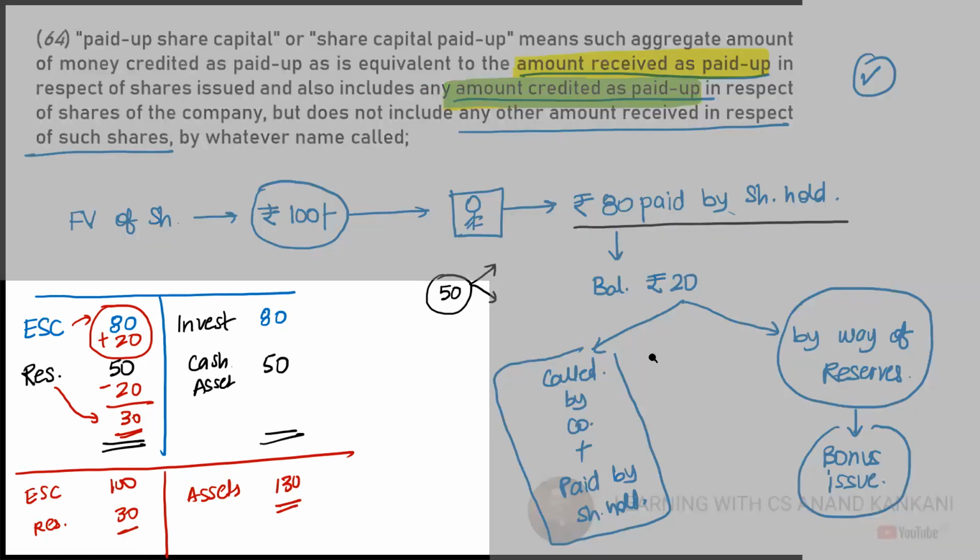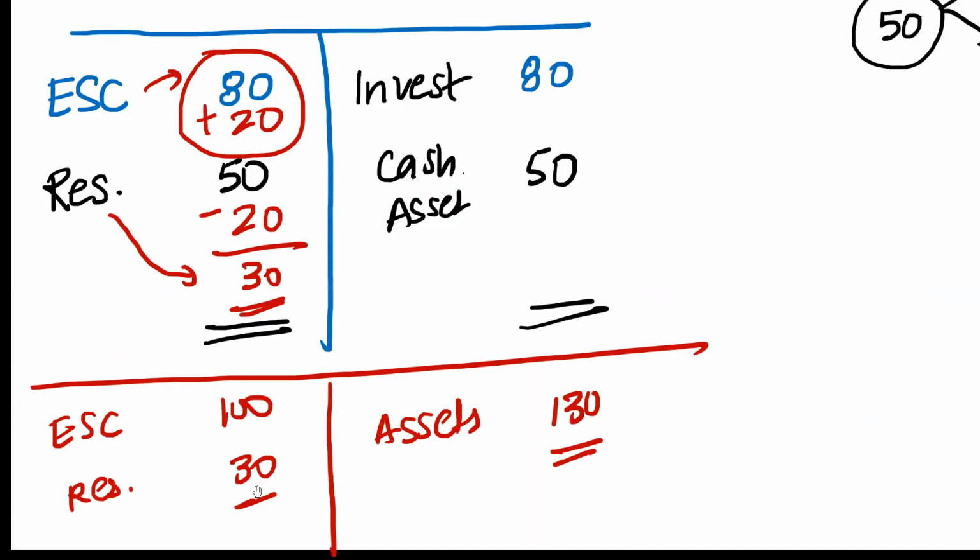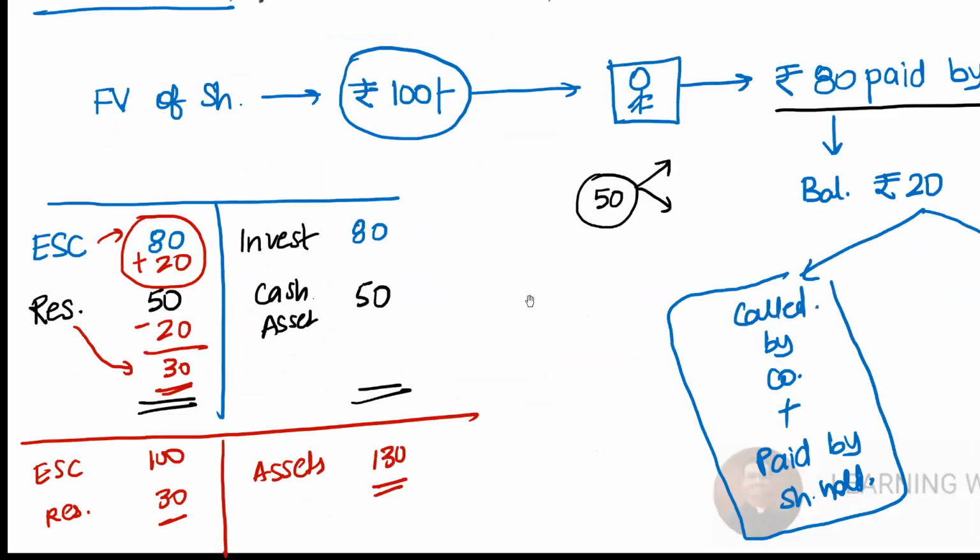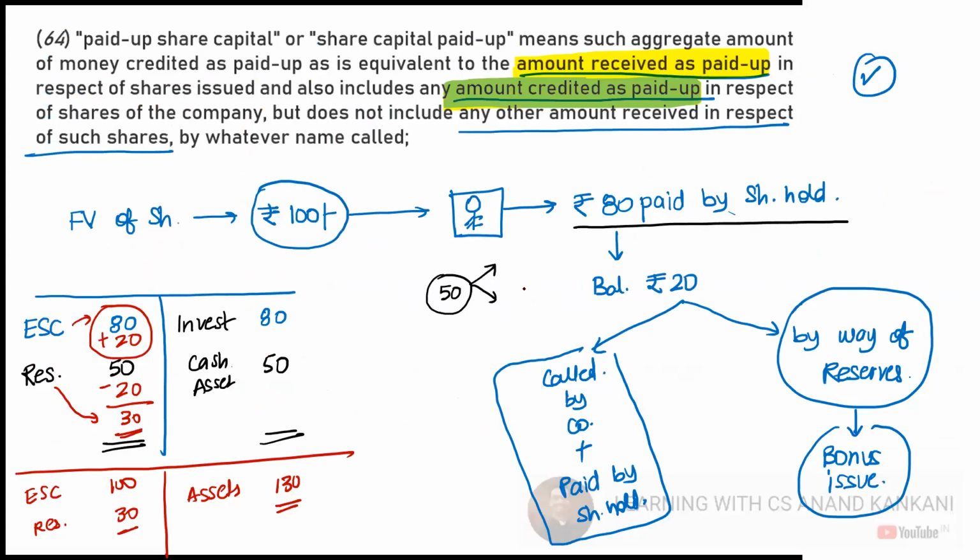Guys, do you get this part? Okay. So here the 20 rupees, is this 20 rupees received by the company or is it credited by the company? This 20 rupees is received by the company or this is credited by the company.